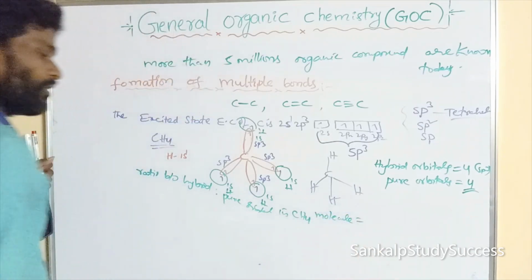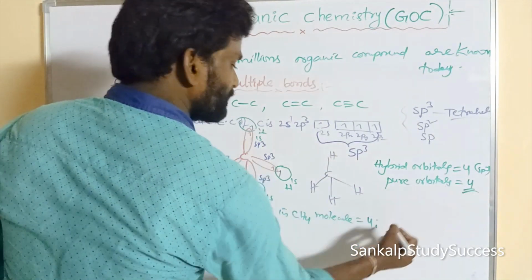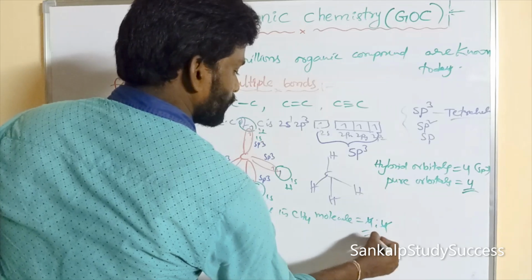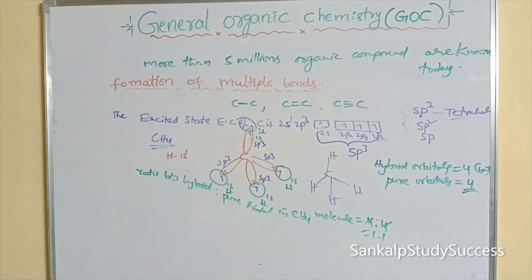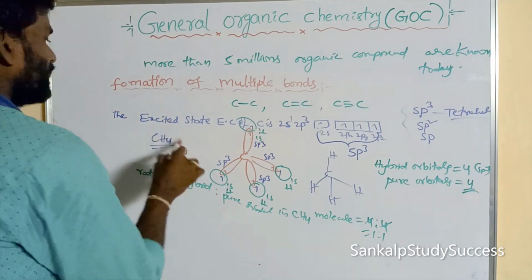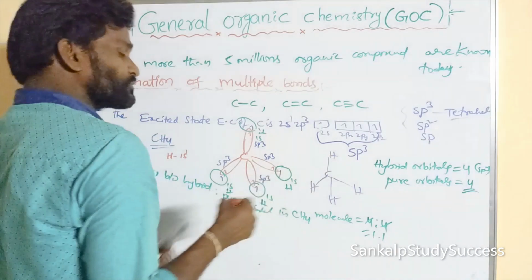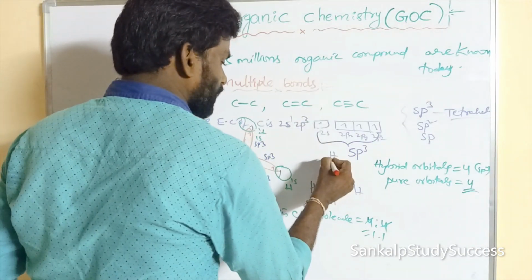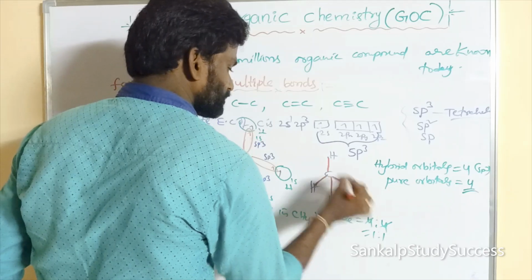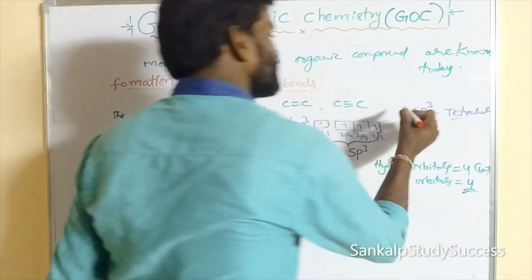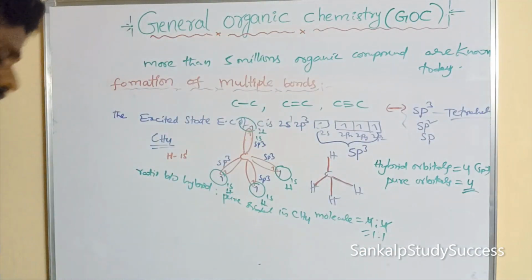How many hybrid orbitals? 4. How many pure orbitals? 4. So 4:4, that is 1:1. This is very important. In sp3 hybridization, the carbon can form only single bonds. This is the single bond, and this is the single bond.